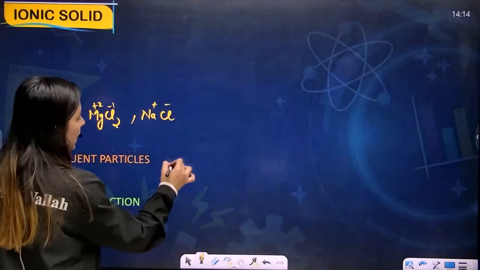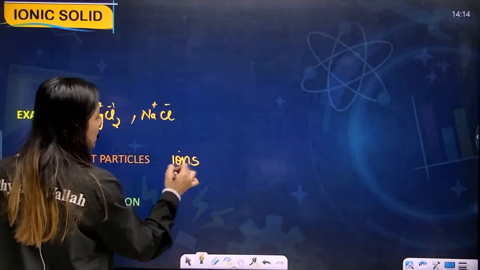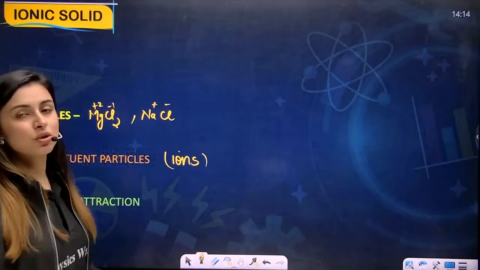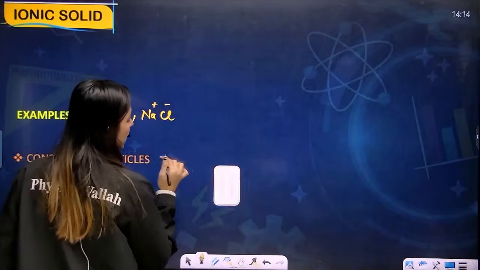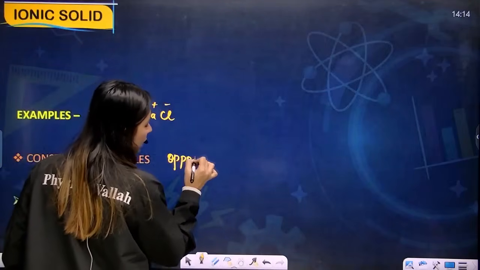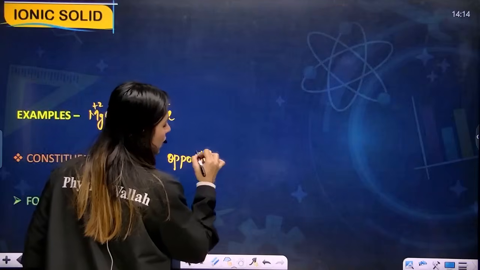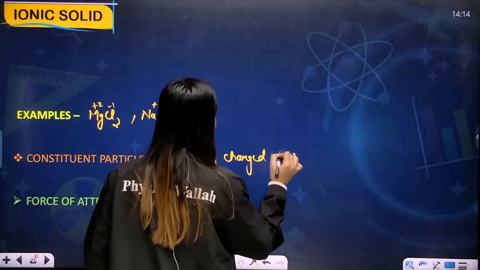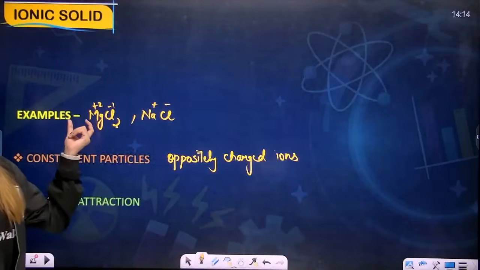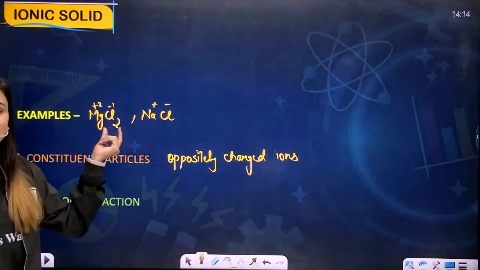So ions are your constituent particles, or better to say, oppositely charged ions. For MgCl2 you have Mg2 plus and Cl negative.